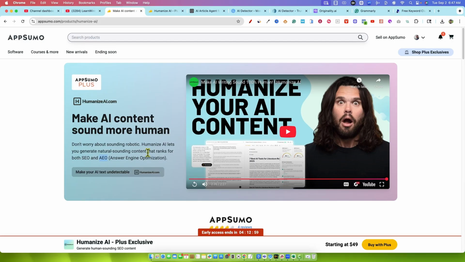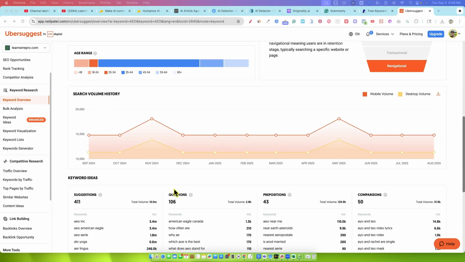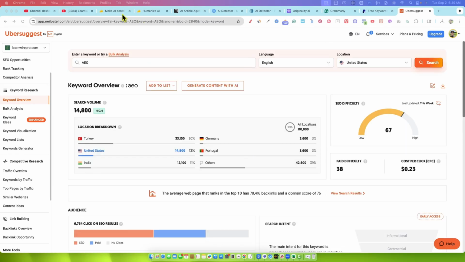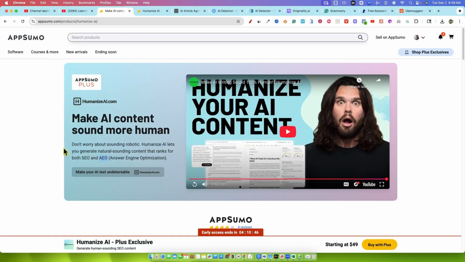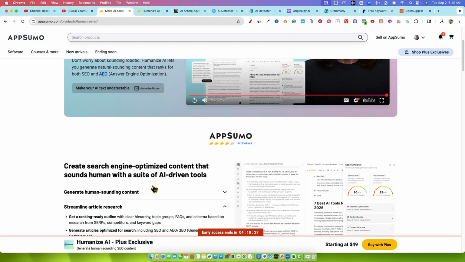If you do SEO and you start ranking on Google, chances are you're going to rank in all those tools anyway. So it doesn't really change much. We can see over here that AEO is on the rise. It's got 14,800 search volume right here. That might even mean something else. When you start looking over here at suggestions, it looks like something else. Anyway, that's just kind of a new terminology. Essentially, it's ranking on ChatGPT and so forth. We're going to go take a look at that in just a second.